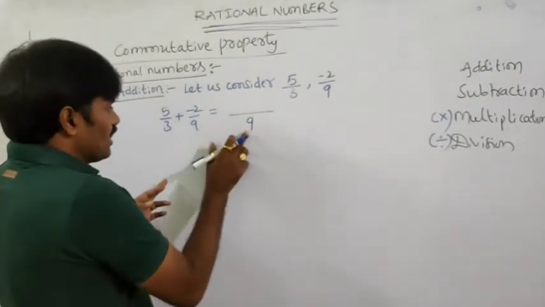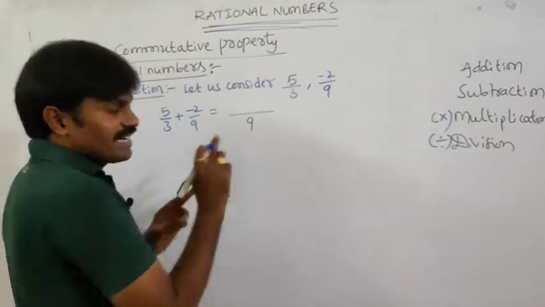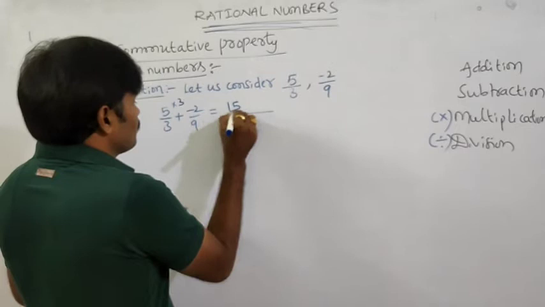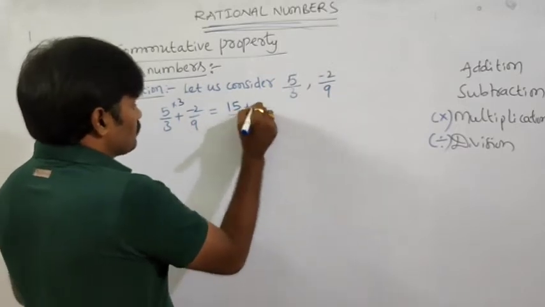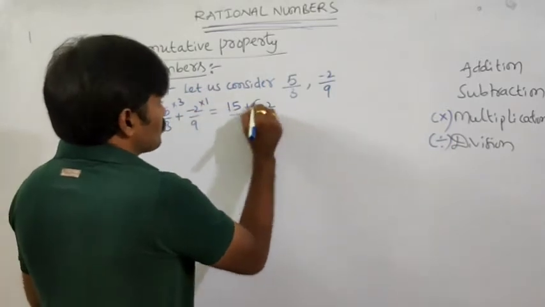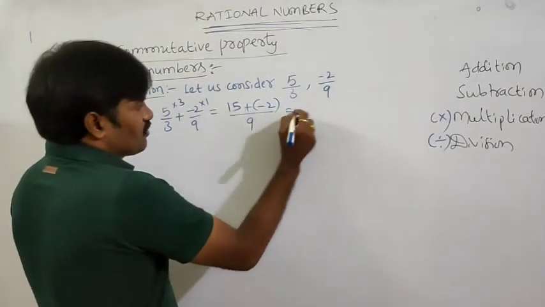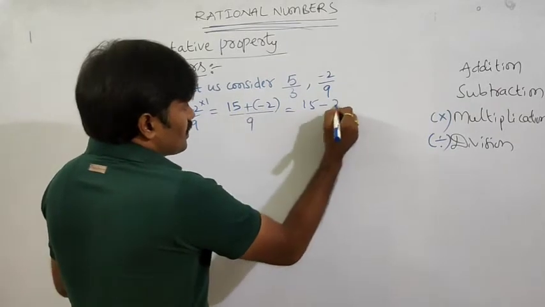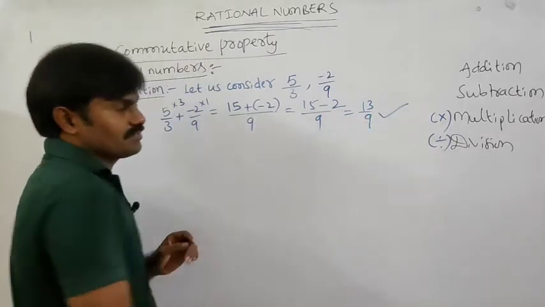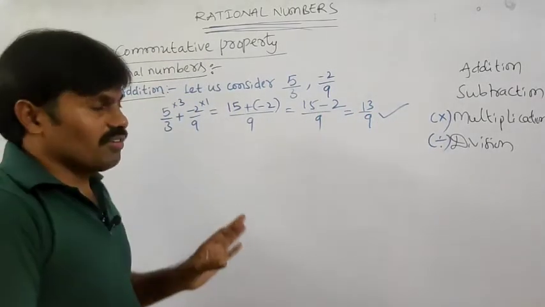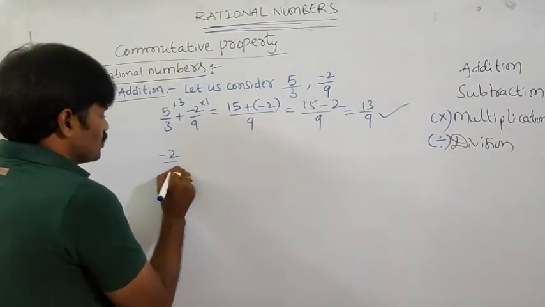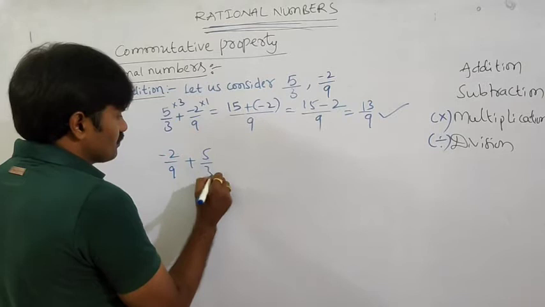9. So in the 9 table, 3 divides 9 three times. Yes, 3 threes are 9. So 5 into 3 is 15, plus 9 divides 9 one time, so minus 2 into 1, minus 2. So now 15 plus minus 2 by 9, so 15 minus 2 is 13 by 9. Is it there? Now I changed the order and I am adding. Okay, that is minus 2 by 9 plus 5 by 3.